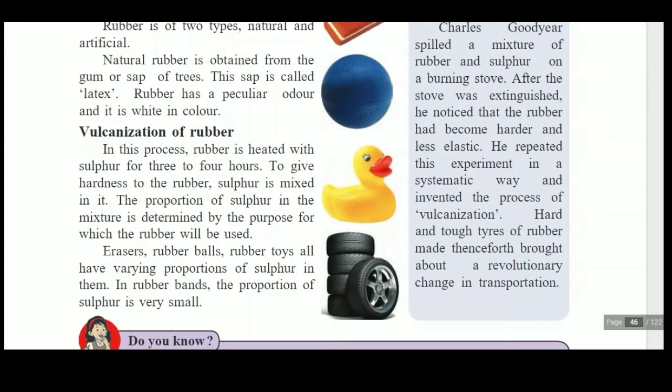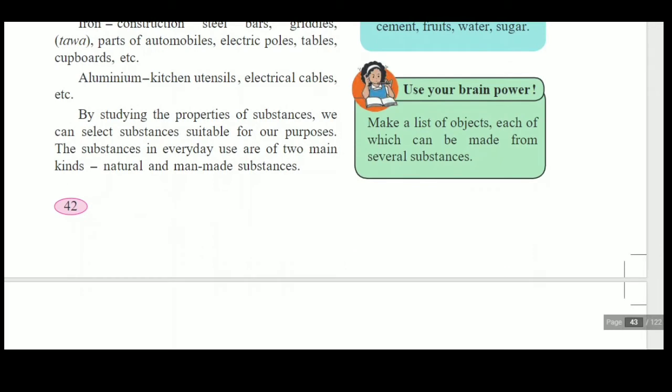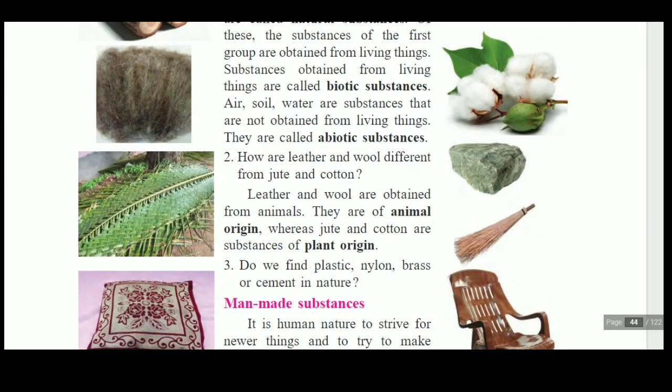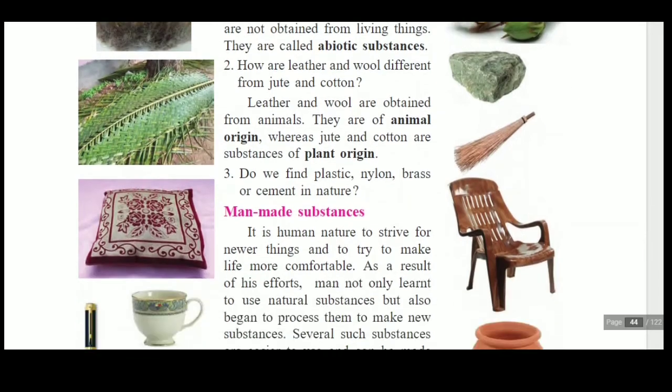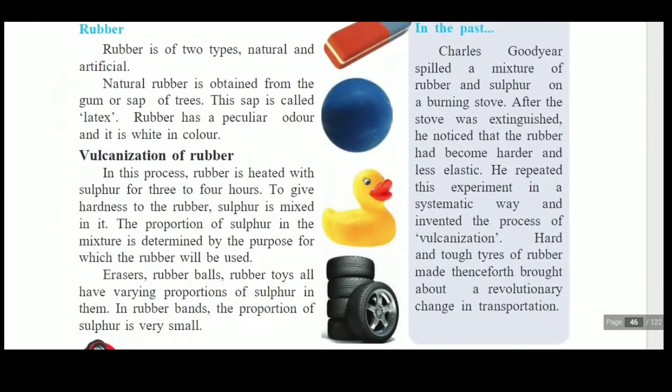Students, our sixth lesson is going on, that is, substances in daily use. In this lesson, we discussed certain substances and the concept of substances. In that, natural substances are there, man-made substances are there, biotic and abiotic substances are also there. Certain substances are of animal origin or plant origin. After that, we discussed the concept of man-made substances. Now, today we are going to start the next point, that is, the production of substances.